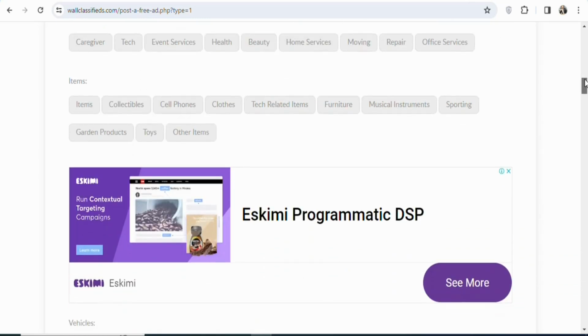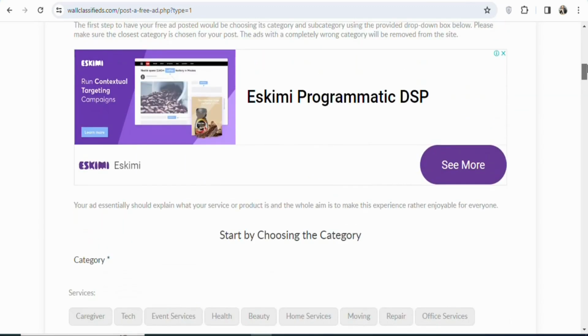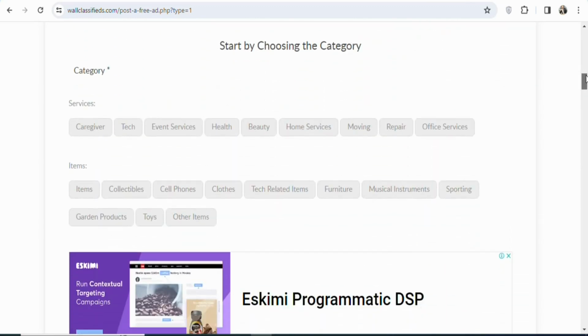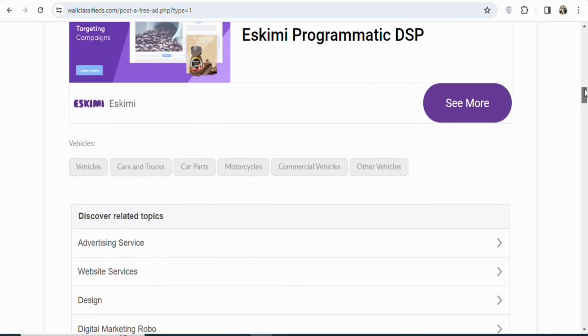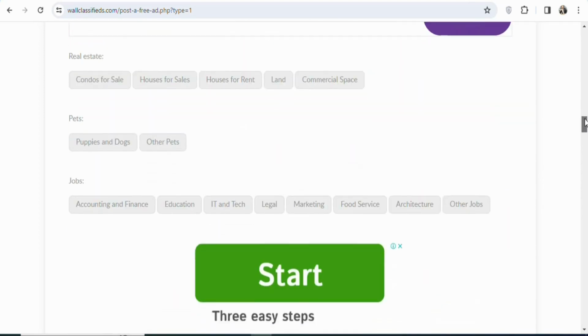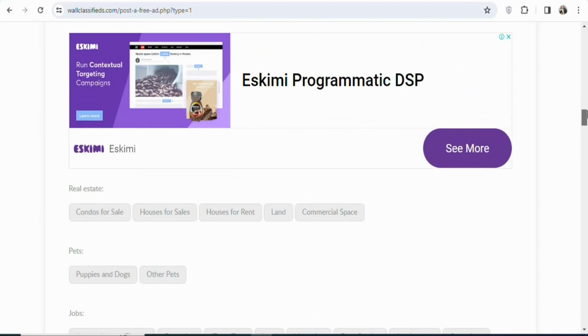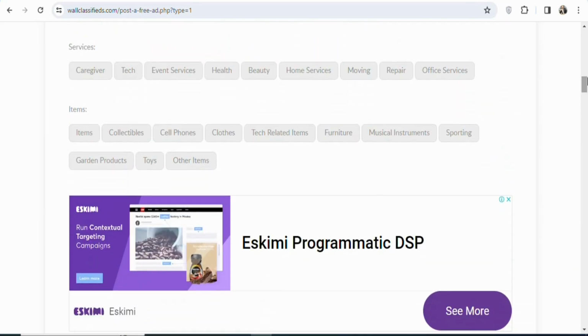You can see a lot of different categories. As I scroll, you can see a lot of them. In this case, we want people to click on our affiliate link and then enter the required details so that we can get paid. So just scroll down to the bottom and then select any category that you want. Any category that you want, you can click on it and then post the ad. In this case, I'm going to select cell phone, so click on it.